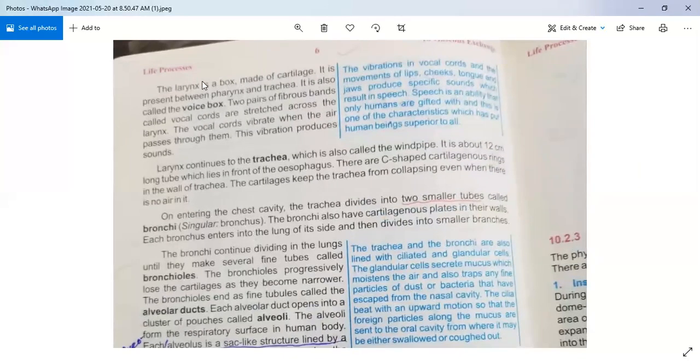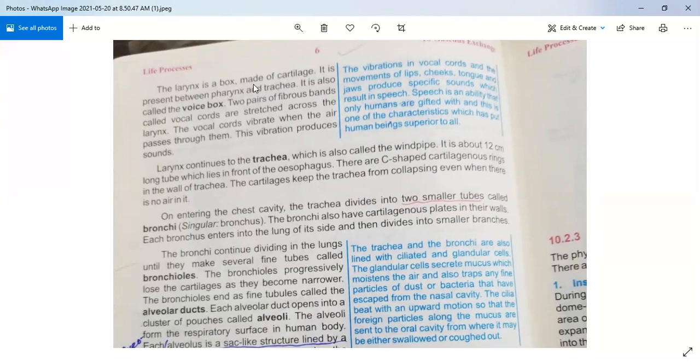Okay, you can also see the next explanation is given, the larynx. What is a larynx? Larynx actually is a box, and it is made of cartilage. Cartilage means it is made by very soft bones. It is present between pharynx and trachea.